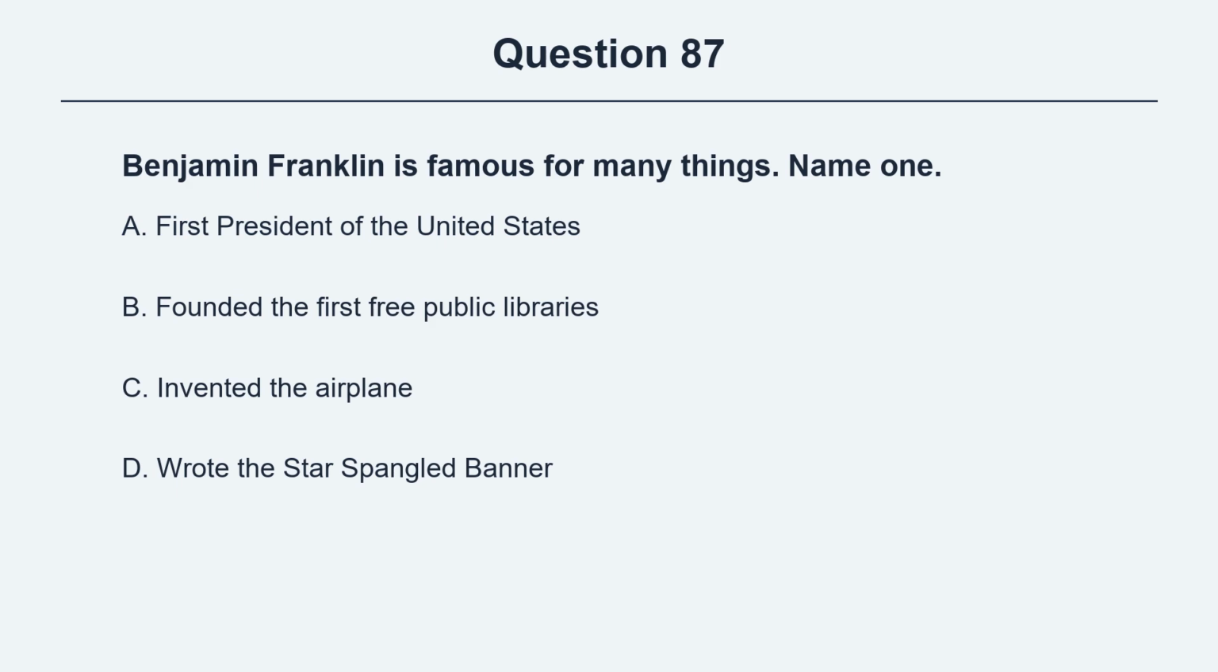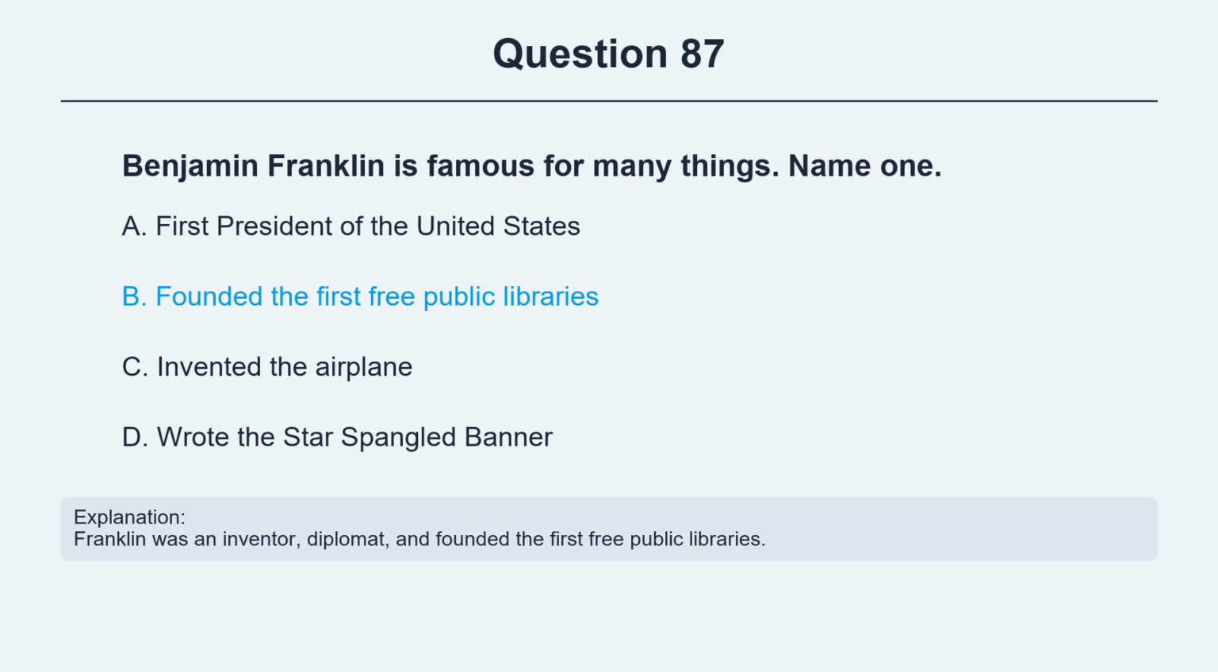Question 87. Benjamin Franklin is famous for many things. Name one. Option A, first president of the United States. Option B, founded the first free public libraries. Option C, invented the airplane. Option D, wrote the Star-Spangled Banner. The correct answer is option B, founded the first free public libraries. Explanation. Franklin was an inventor, diplomat, and founded the first free public libraries.